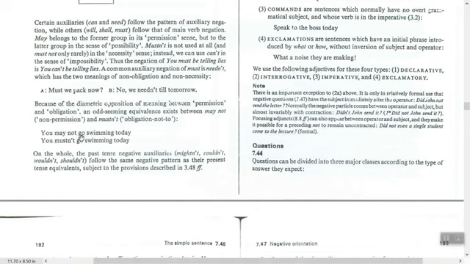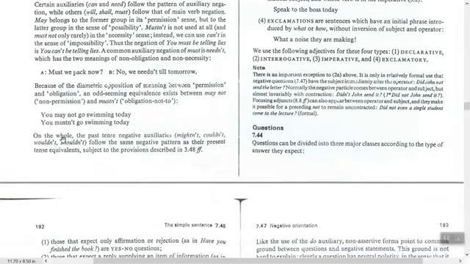Here the same idea: you may not go swimming; you mustn't go swimming today. On the whole, the past tense follows the same pattern. So may not, might not, cannot, could not, will not, would not all follow the same negative pattern.